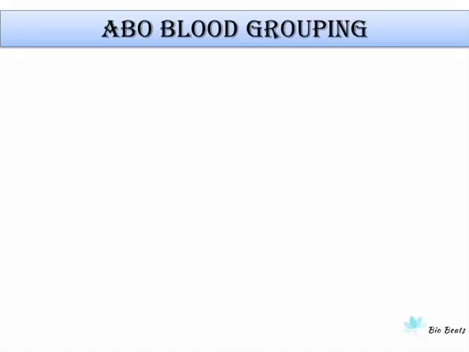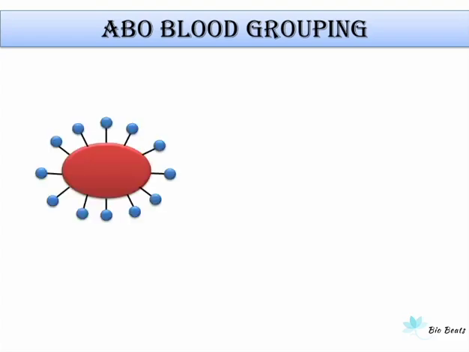So, this is part 2 of the circulation series and today we are going to discuss ABO blood grouping. The ABO blood grouping was discovered by Karl Landsteiner in 1900. The ABO blood grouping is based on the presence or absence of two surface antigens on RBCs. These two antigens are antigen A and antigen B. And also the plasma contains two natural antibodies against these two antigens.